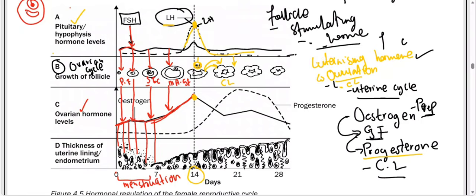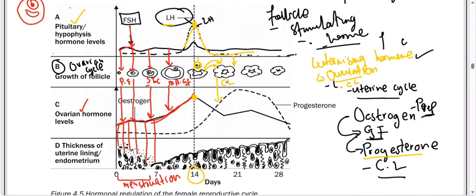So now, LH is the one that gives us the corpus luteum. Then the corpus luteum will be the one that will give us what? The progesterone. If you can check this side, I got the dotted line, it represents the progesterone. So now, you can see during the first week, the progesterone level is what? Less. It means that FSH and the Graafian follicle estrogen don't interfere with the progesterone. So it means that progesterone works with the corpus luteum.